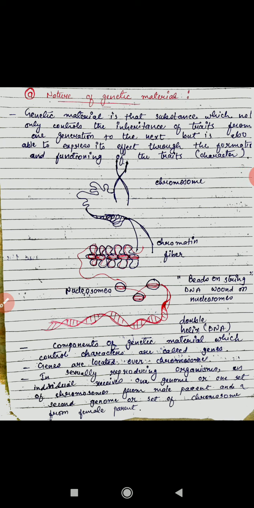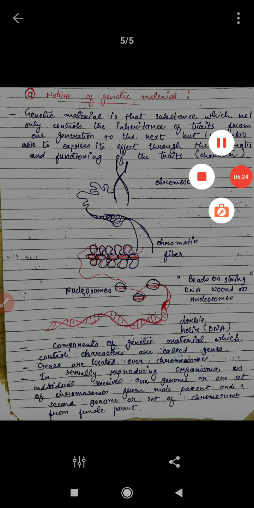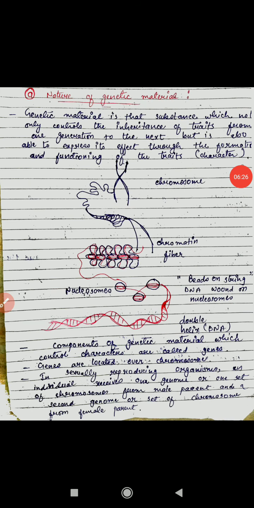Genetic material is that substance which not only controls the inheritance of traits from one generation to the next, but is also able to express its effect through the formation and functioning of the trait. Trait means character. First of all, we see how DNA is packed into the small microscopic cell.